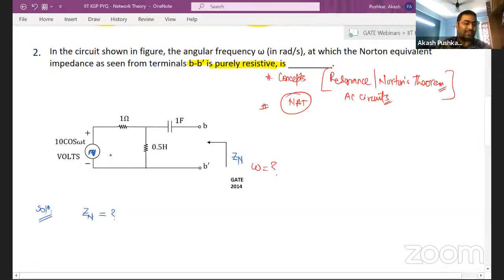You make it short, right? Voltage source is getting short circuited, current sources are getting open circuited, right? So if you look at here, you're going to make the voltage source short circuited. So what is the Zn you will see?